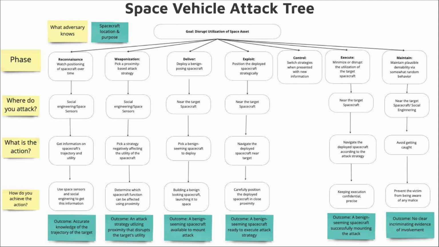So the attacker collects this information, deploys a particular adversarial spacecraft which does this, and the adversary also adds randomness to achieve plausible deniability so no one can frame the adversary for these attacks.